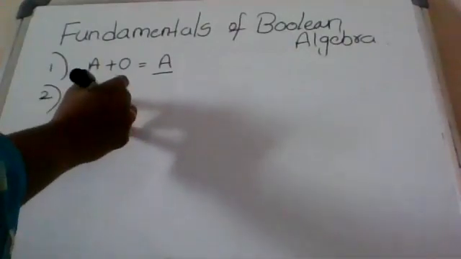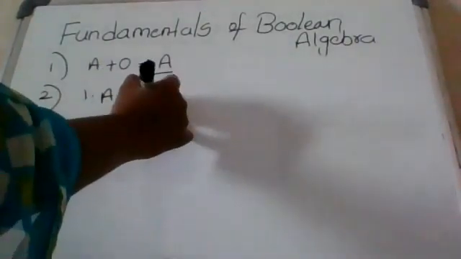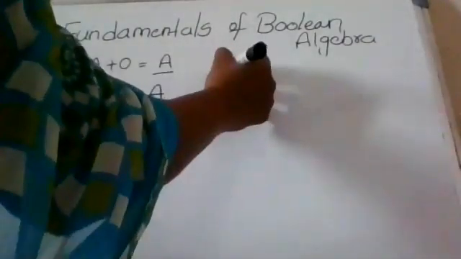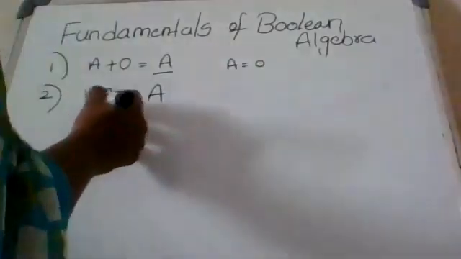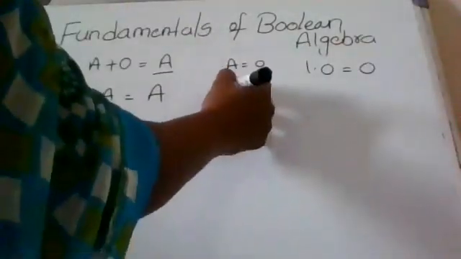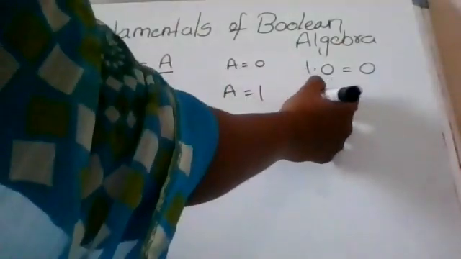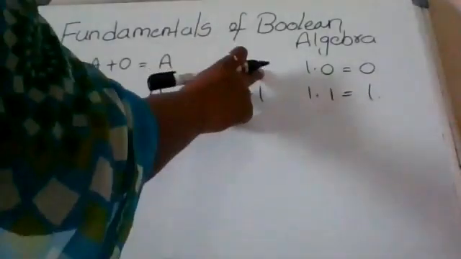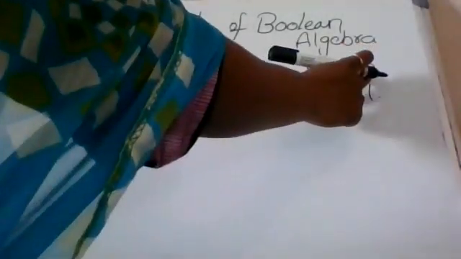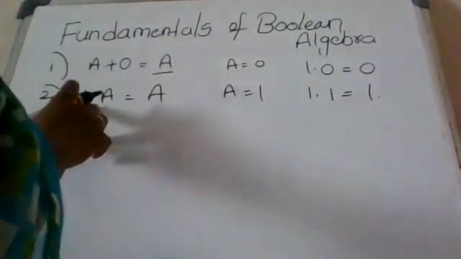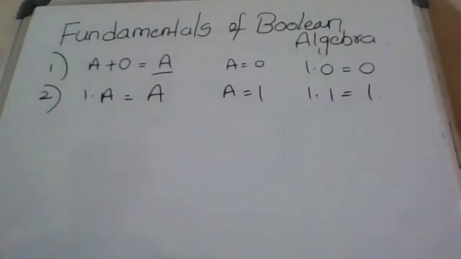1 dot A equal to again A. So if A equal to 0, 1 dot 0. What is the 1 dot 0 value? 0. If A equal to 1, 1 dot 1 equal to 1. Here A is 0, here also 0, here A equal to 1. Substitute this value in the A place, we get the A value the same.